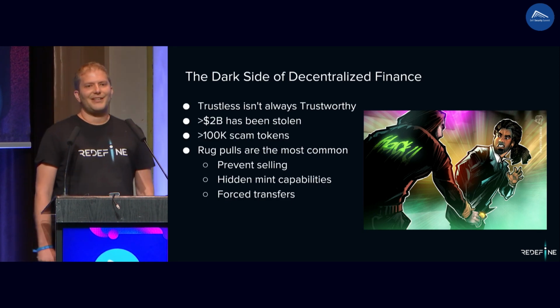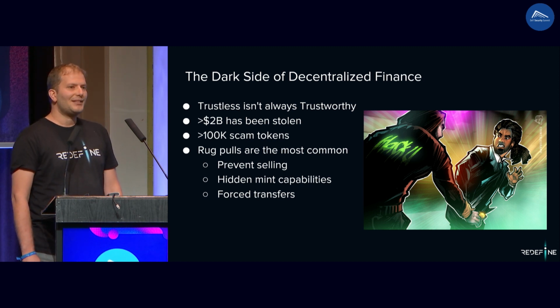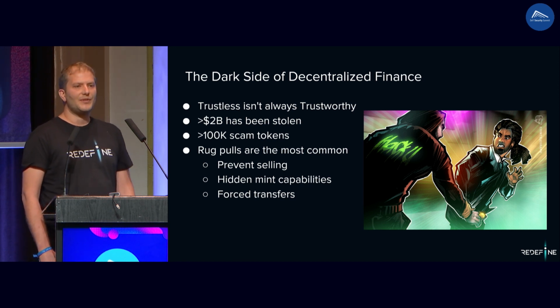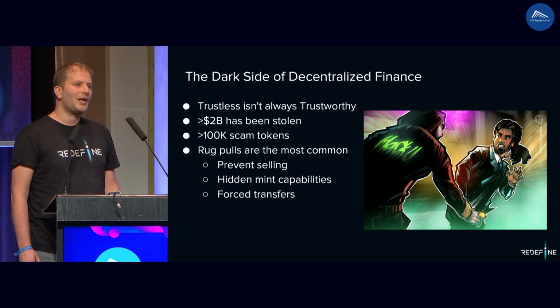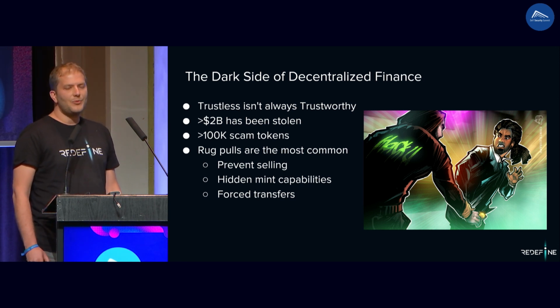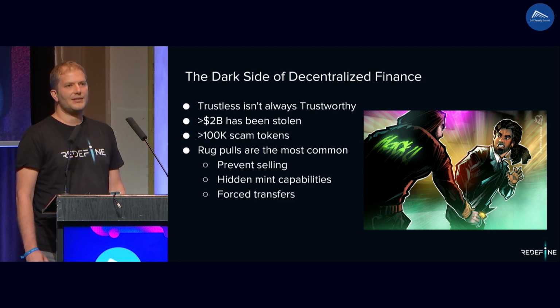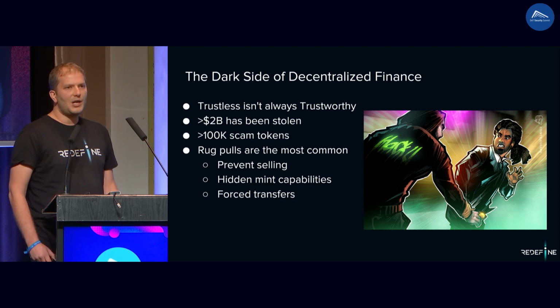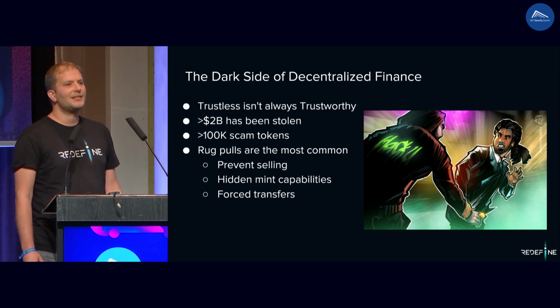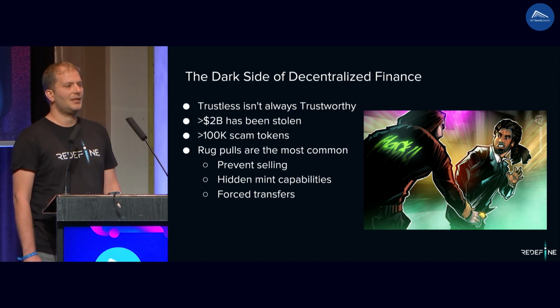We all love DeFi because of its permissionless and trustless nature. But trustless ain't always trustworthy, because you depend on the security and the credibility of the smart contracts. Now, anyone can write smart contracts, even bad people. Over the past 3 years, more than $2 billion have been stolen in DeFi scams. There are more than 100,000 scam tokens. Most of them are traded on known DEXes like Uniswap.